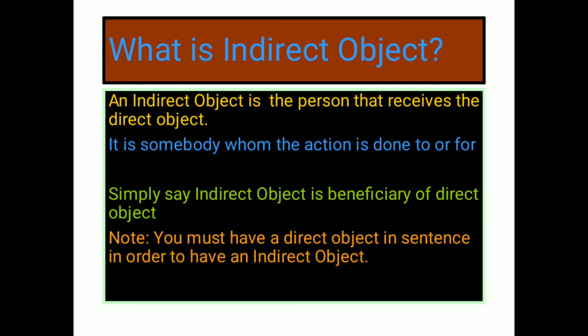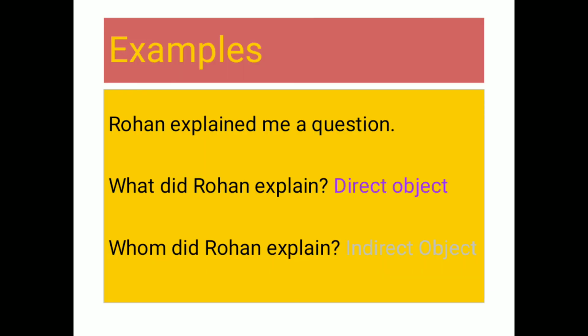Let's learn it with the help of an example. Rohan explained me a question. So, what did Rohan explain? Yes, a question. So what received the first action of the explanation? A question. So it is your direct object. Whom did Rohan explain it to? To me. So me is your indirect object. Who is the beneficiary of the explanation of the question? It's me. So me is your indirect object.